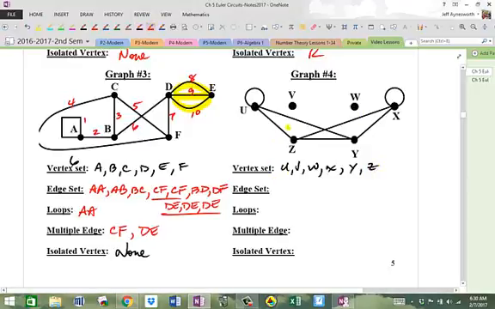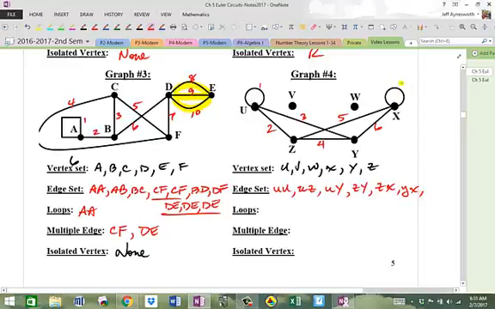So UU, UZ, UY, that's 3, 4 ZY, ZX, that's 5, and 6 YX, and the other loop XX, so that's 7.